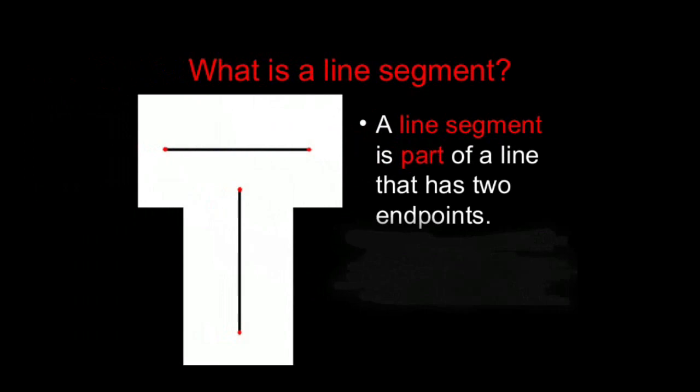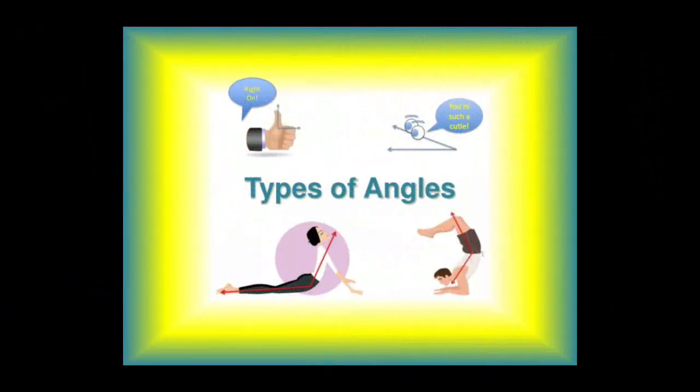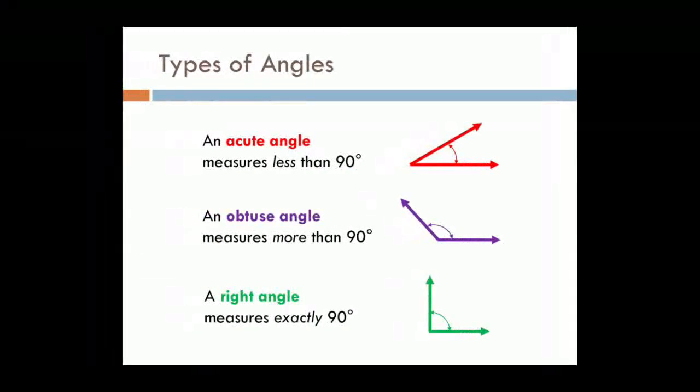Next one, angle. How is an angle formed? If two rays join at a common point, an angle is formed. What are the different types of angles? Dear children, you all know that there are different types of angles. We can classify the angles according to their measurement.